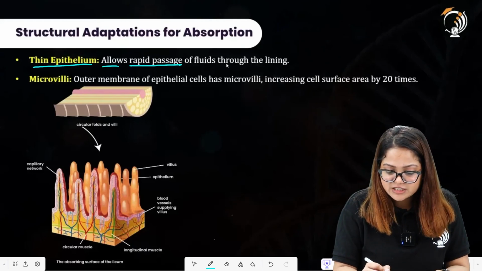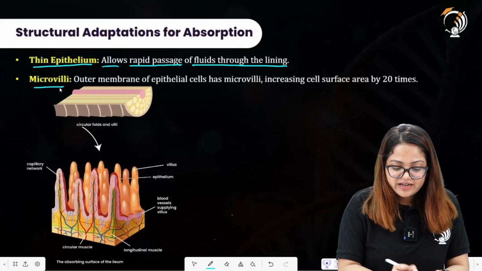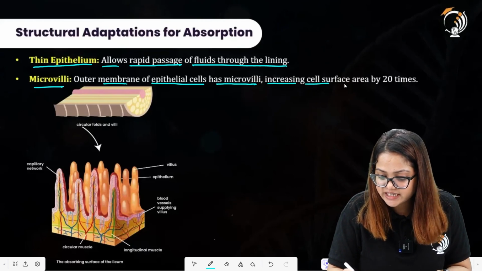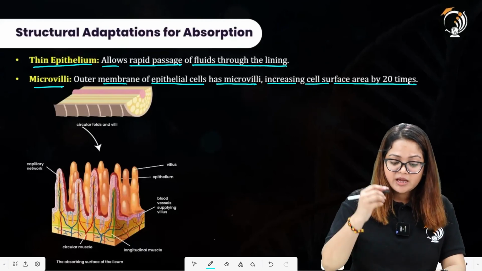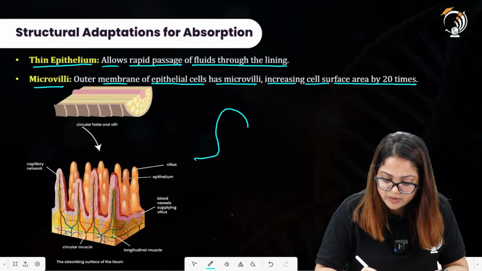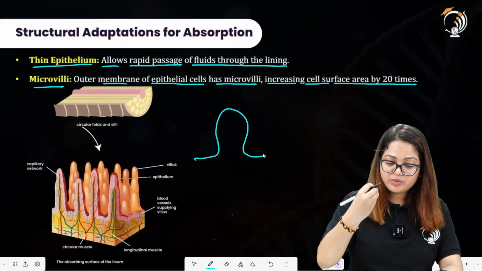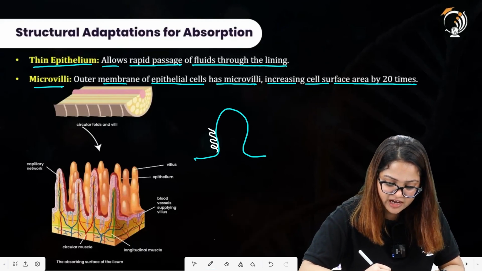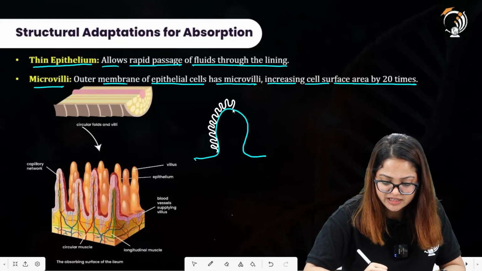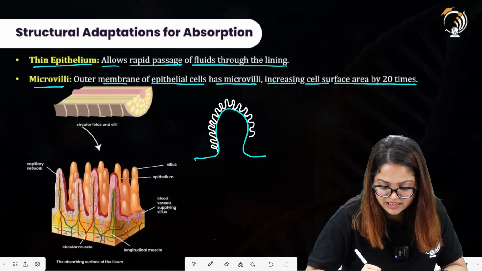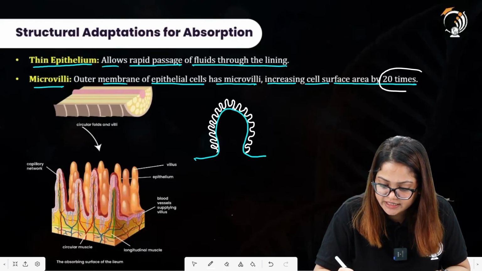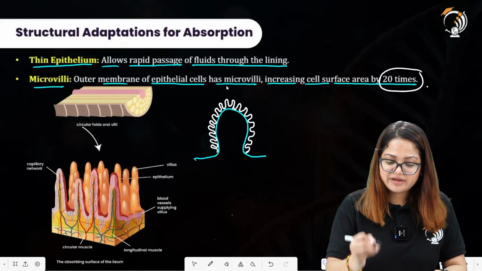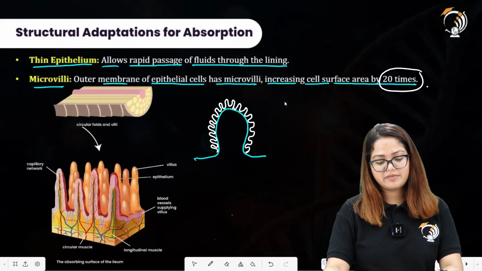This is the adaptation for the absorption process by the villi of small intestine. There is thin epithelium so as to facilitate quick absorption of the nutrients, allowing rapid passage of fluids through the lining. Microvilli are there. The outer membrane of the epithelial cells has microvilli, increasing the cell surface area by 20 times. Basically, villi are there, but villi also have numerous projections. These are called microvilli. These microvilli are formed by the extensions of the epithelial cells. This increases the surface area by 20 times. So what was the statement saying? The outer membrane of the epithelial cells has microvilli, increasing the cell surface area by 20 times.